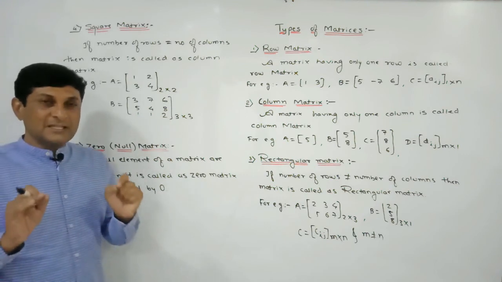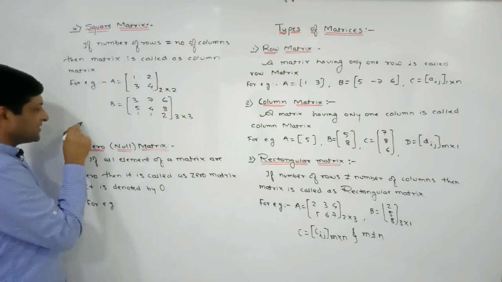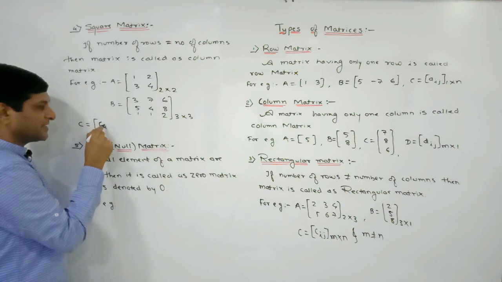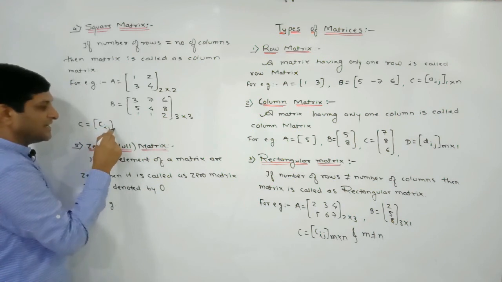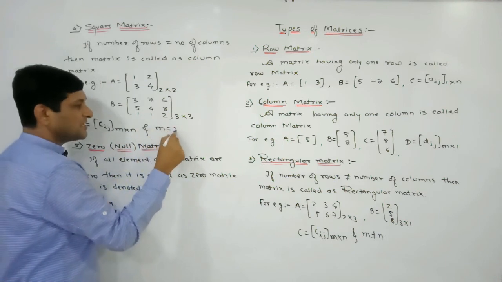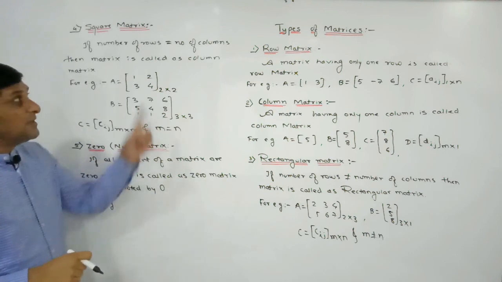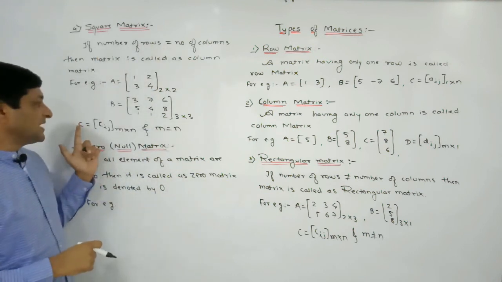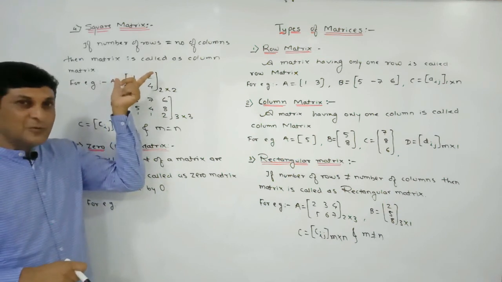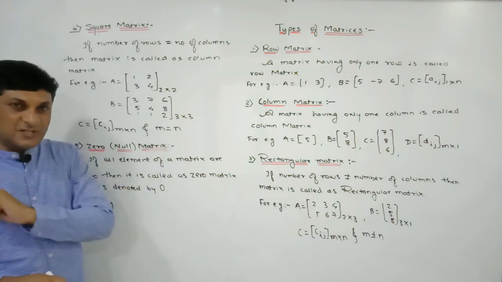Now we are discussing the same definition, but in terms of notation. If C is a matrix whose elements can be denoted by any small letter, let us denote the element by Cij, and its order is m by n, and m and n are equal, meaning the number of rows and the number of columns are equal. If the number of rows and the number of columns are equal, we can say that C is also a square matrix. So this definition was written in verbal form, and here we have written it in notation form, isn't it?